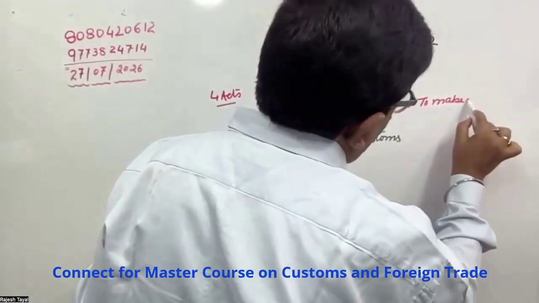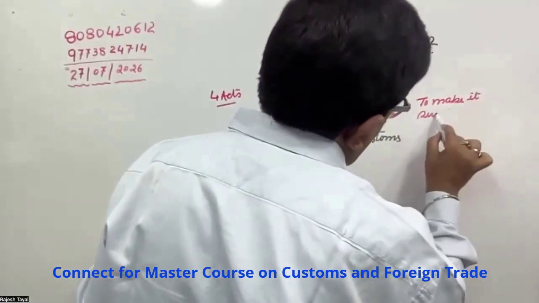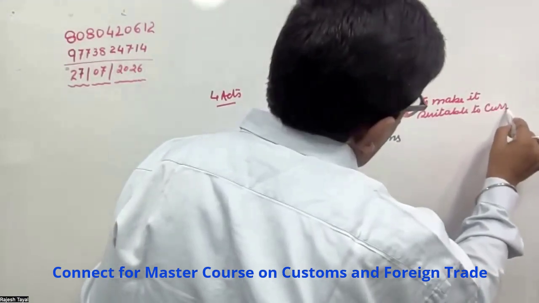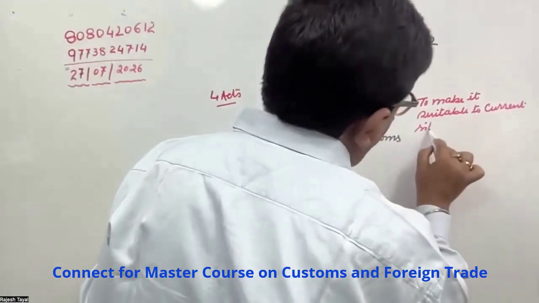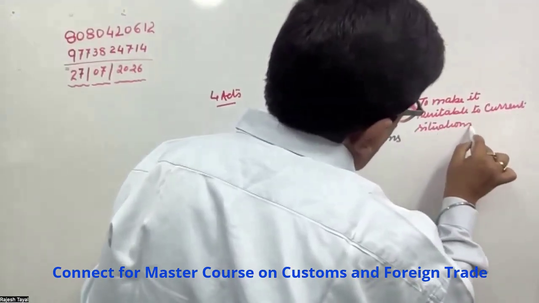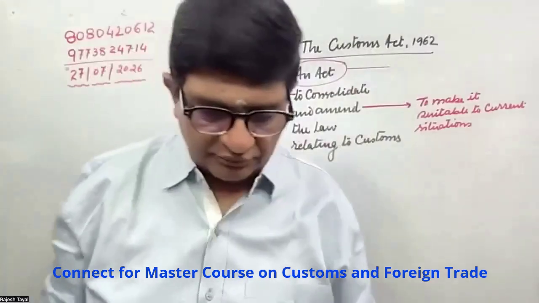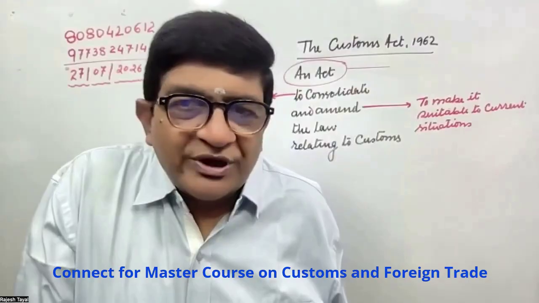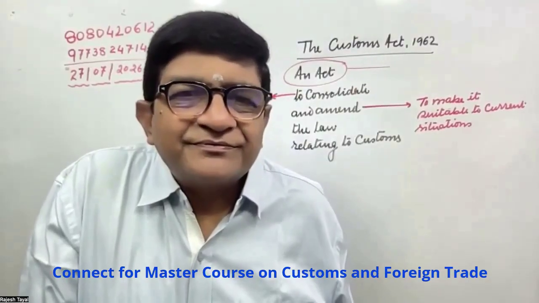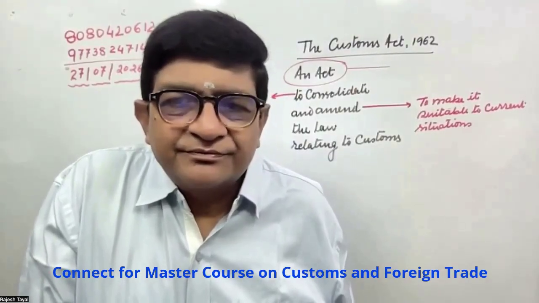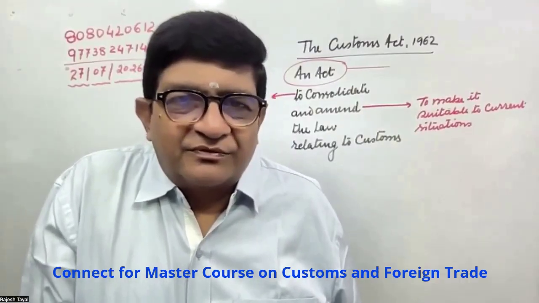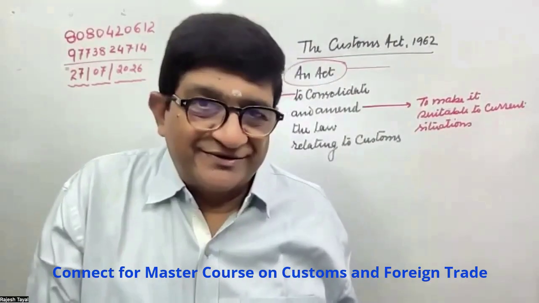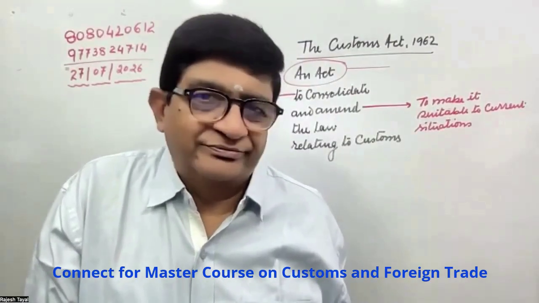To make it suitable to current situations. So how is the law made suitable for current situations on a day-to-day basis? By amended acts. Amendment of the act. No.